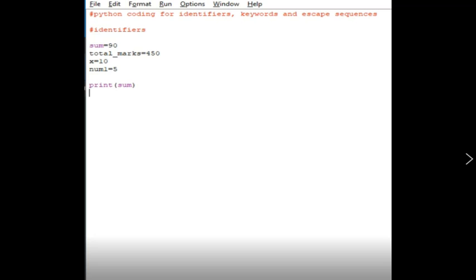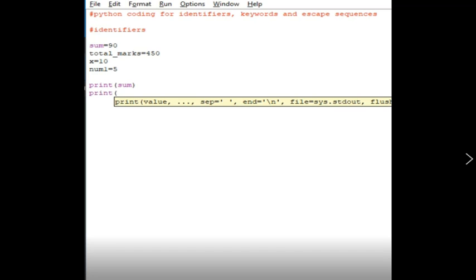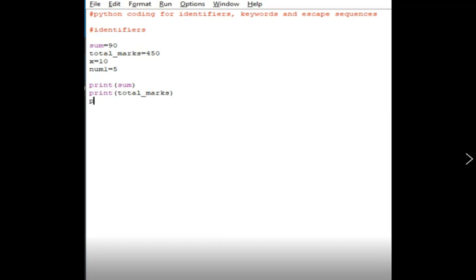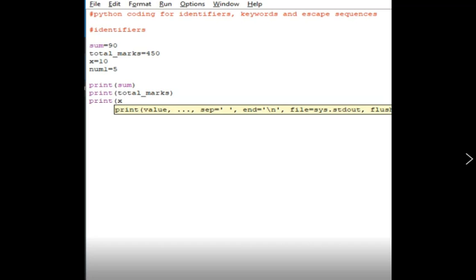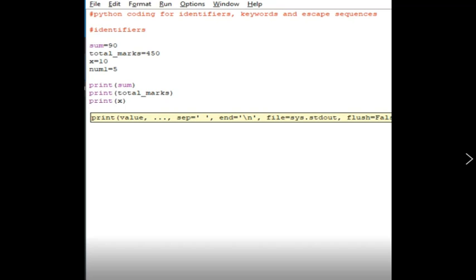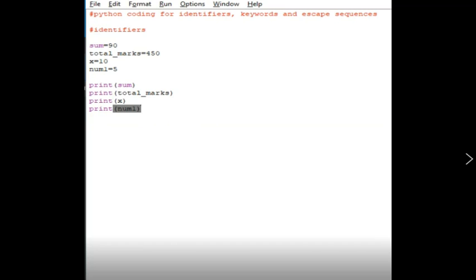So see here, print sum and again print total marks. Whatever values were given in the variables, I am going to print. For the first statement, print sum, 90 will be printed on the screen, and print total marks, so 450 will be printed, and print x, so 10 will be printed, and num1 is equal to 5, so 5 will be your answer.